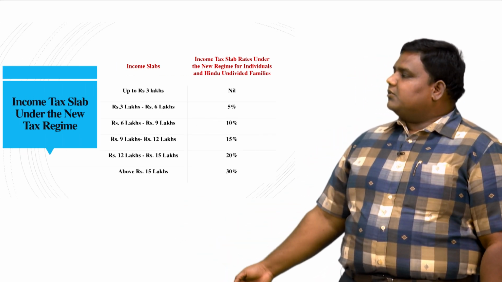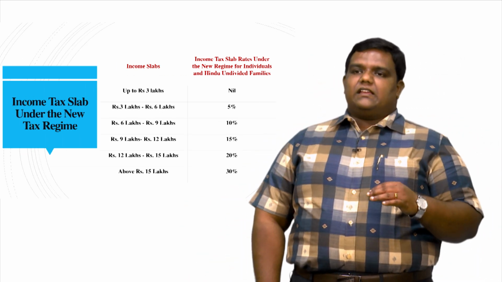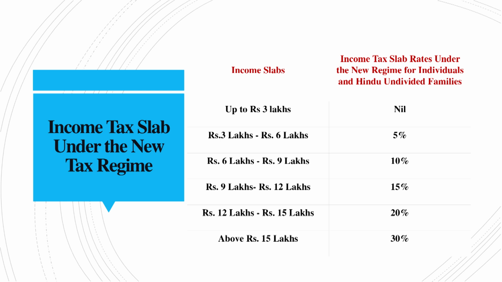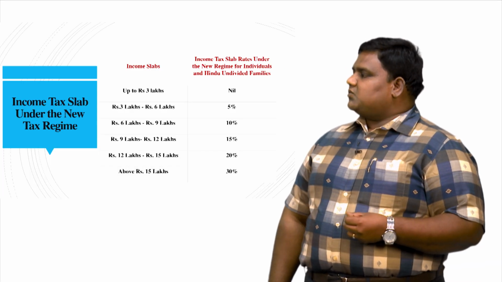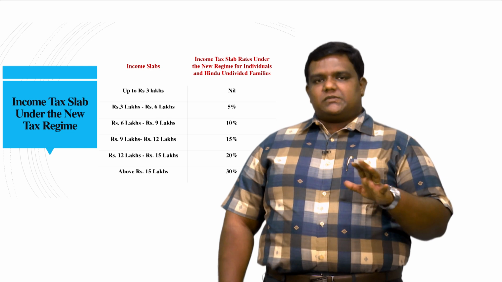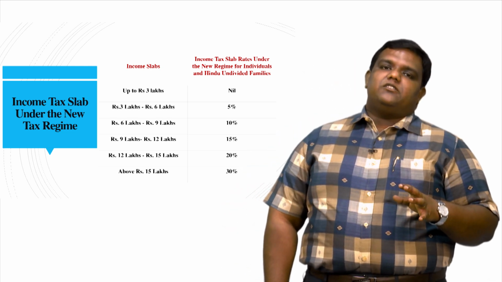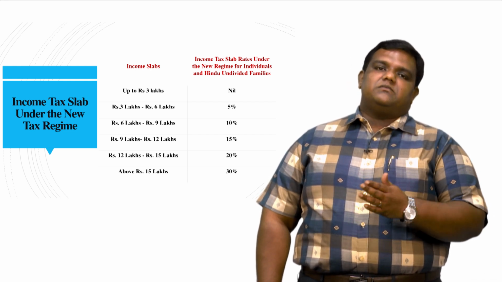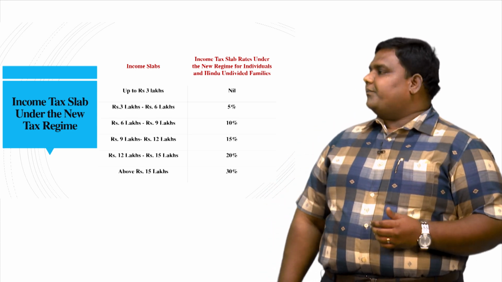Now, coming to the new tax regime, up to 3 lakhs it is nil, and if your income is up to 6 lakh, you have to pay 5% income tax on the amount that comes under this tax bracket. Then from 6 lakh to 9 lakhs it is 10%, 9 to 12 lakhs it is 15%, 12 to 15 lakhs it is 20%, and above 15 lakhs it is 30%. So, students, these tax slabs are easy to look at, but you need to understand the various regulations that come along with the new regime and the old regime. We are going to see about it now.